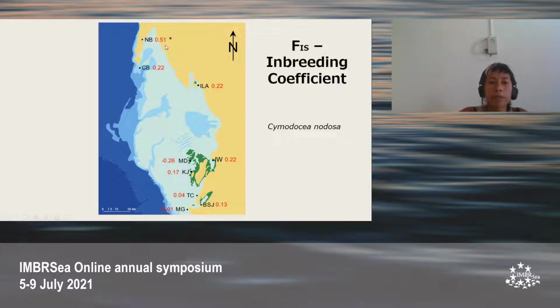So here in Simodosa and Nodosa, we can see that the values suggest that there's more inbreeding happening, with the exception of a few populations like Modjakna. And the values for Mamga, Iwik, and Tayshots are very close to zero, so we can see that there's more of an equilibrium.